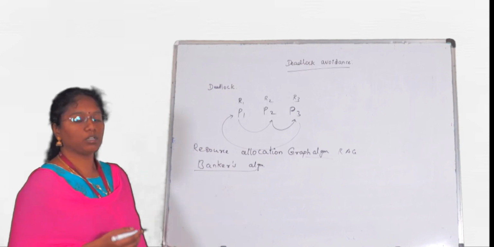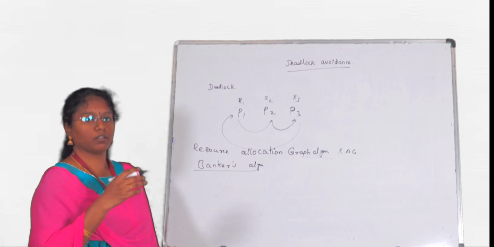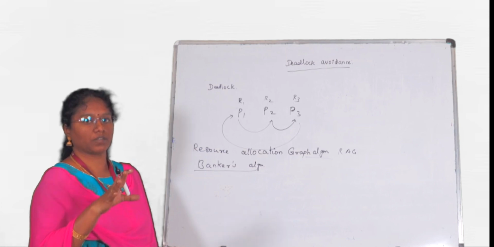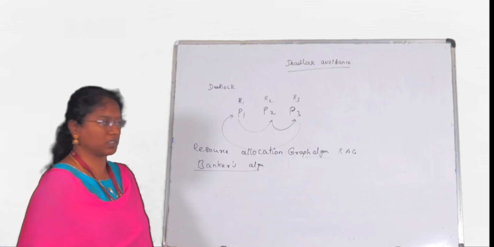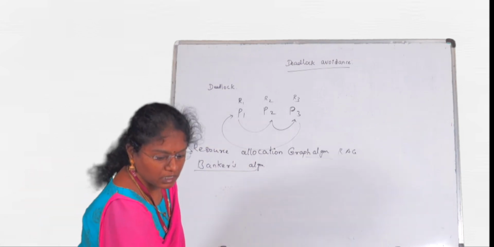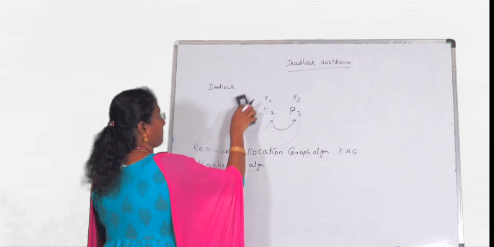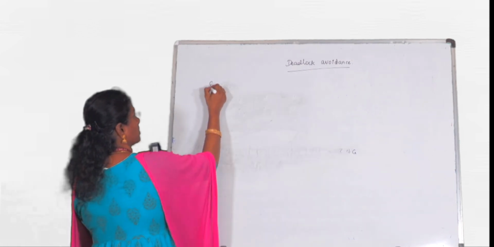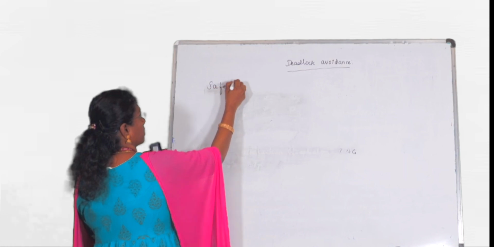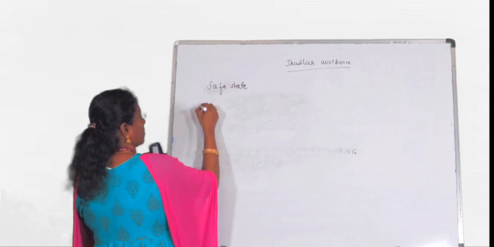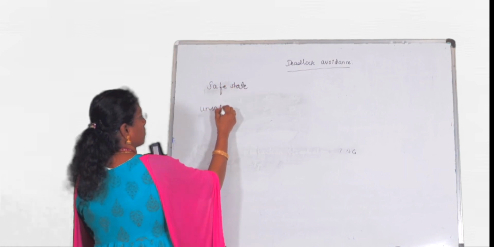Here we can know whether the system is in a safe state or an unsafe state. What do we mean by safe state and unsafe state?